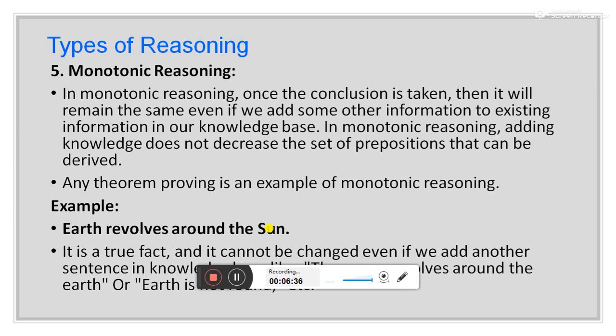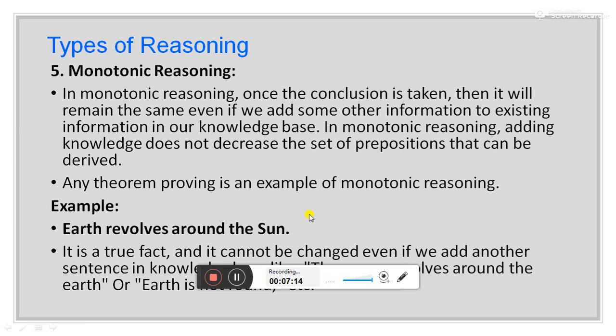For example, we add another sentence like moon revolves around the sun. The statement that the moon revolves around the sun has nothing to do with the statement saying that earth revolves around the sun. So the meaning of this sentence is not changing as we are adding more and more sentences. This type of reasoning is monotonic reasoning.